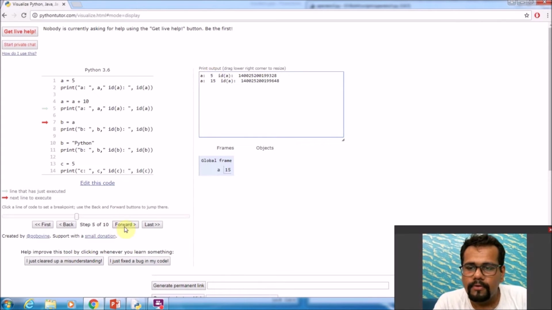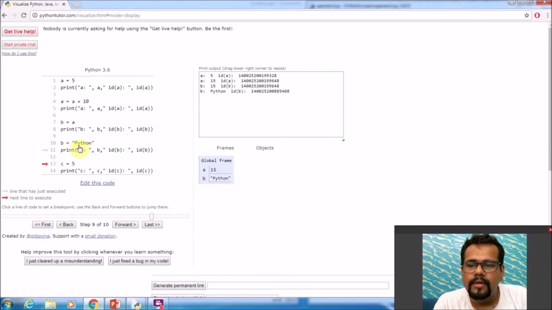When I click forward, B equals A has been executed, and the variable B has been given the value 15 because it's pointing to the same memory location which A has been pointing to. When we click the print B ID statement, we can see that the memory location of B is exactly the same as the memory location of A, and so both of them are pointing to the same memory location and both of them have the value 15.